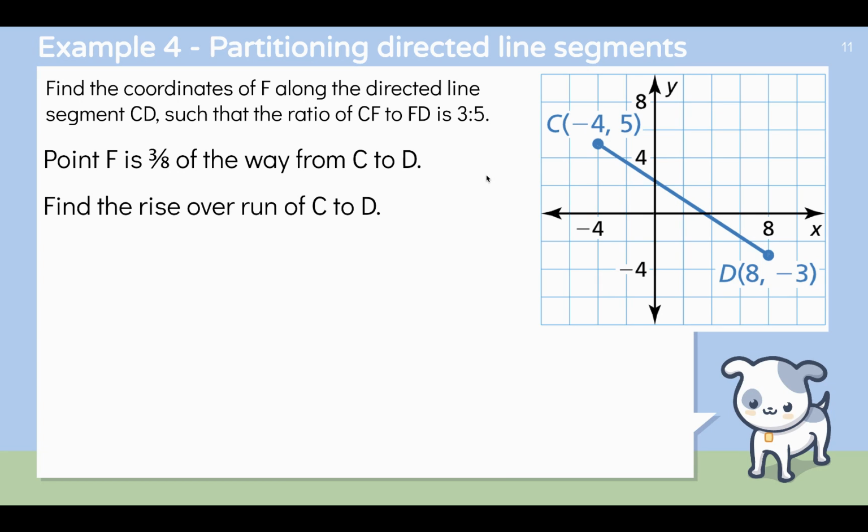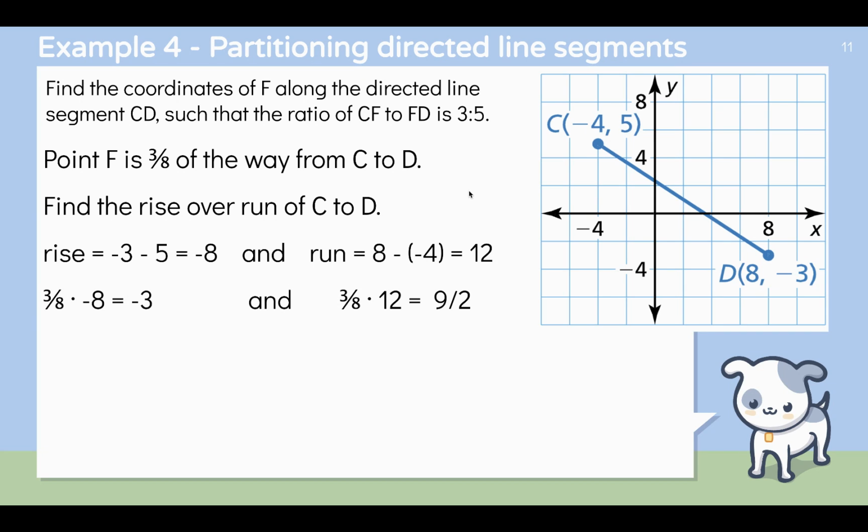So find the rise over run of C to D. The rise is -8 and your run is 12. Be careful with this graph because these go by twos. Notice it goes 2, 4, 6, 8. It's scaled by twos, so be careful with that. So now what do we know? Well, we're going 3/8 of the rise and 3/8 of the run. So 3/8 of the rise is -3. 3/8 of the run is 9/2, or 4.5.